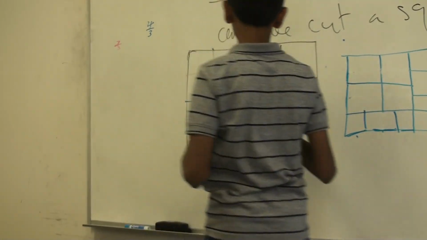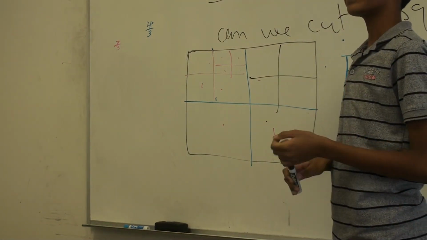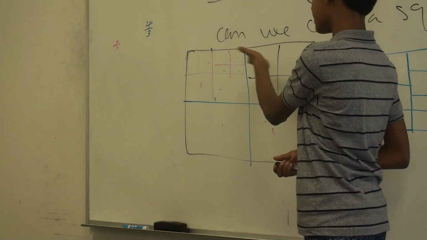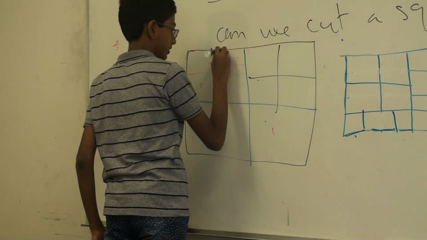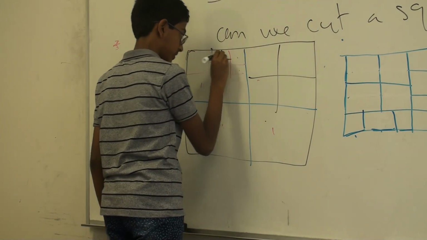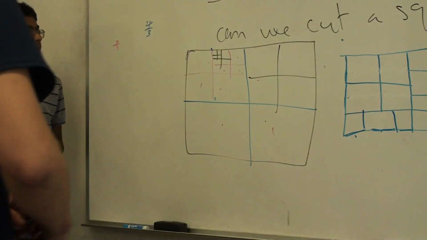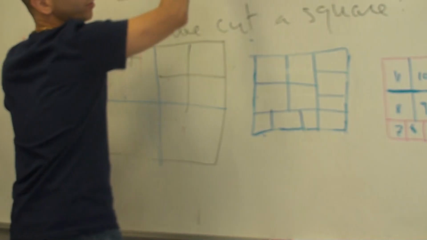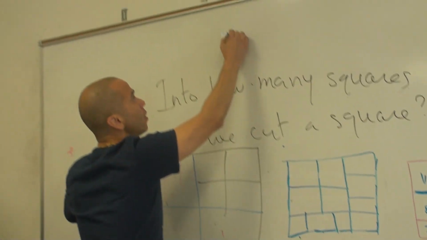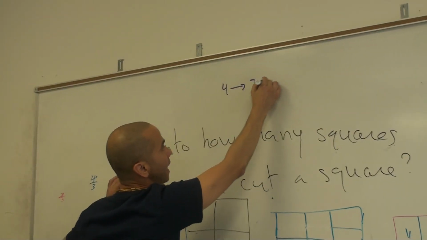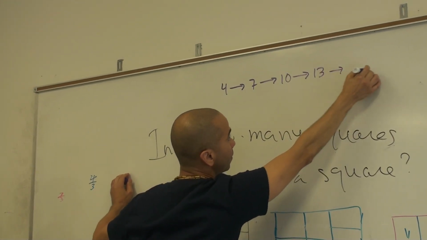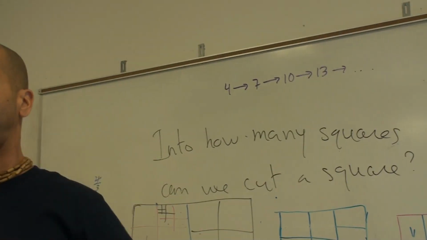So 4 took you to 7, and 7 took you to 10, and then we can continue doing this. 13. Okay, so I agree that we might need to clean the board a little. So let's see. You're saying that so far, 4 took him to 7, and 7 took him to 10, and 10 to 13, and so on. Do we agree? Plus 3. Yeah, it's just plus 3. Okay.